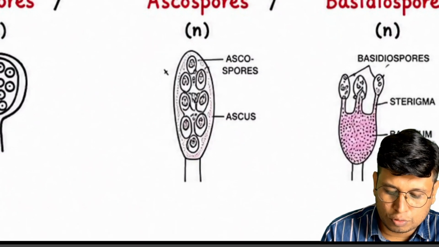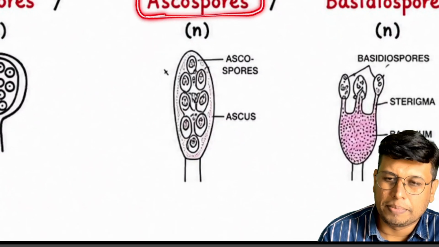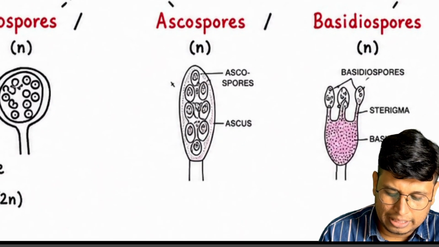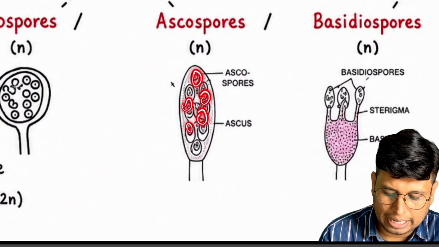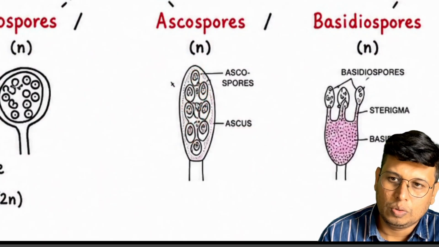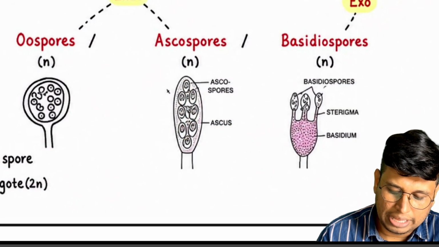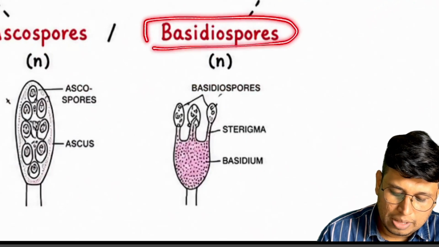Next is the ascospore. It is pretty simple. It belongs to the ascomycetes. Again, the spores are inside the ascus, so again endogenous. And finally, we have basidiospores.